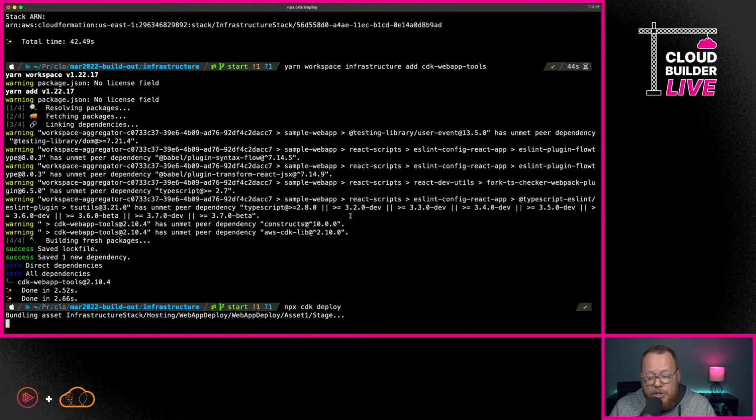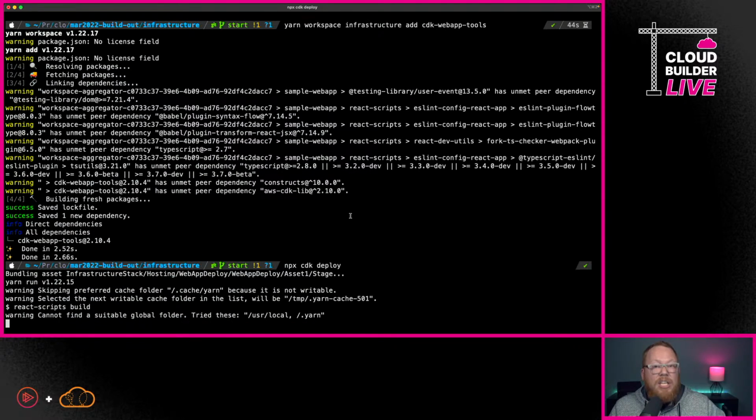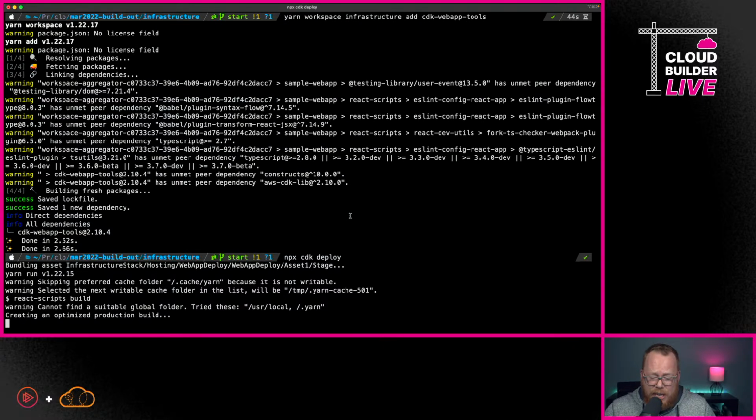Now, as I mentioned, it's actually going to be building our web application as a part of this. And you might say, well, why do we need to do that here? I know that I can just run yarn build. You'll see a bit later that we want everything to be integrated into our CDK deployment process so that when we implement continuous delivery, for example, all of that is integrated in as a part of one process.